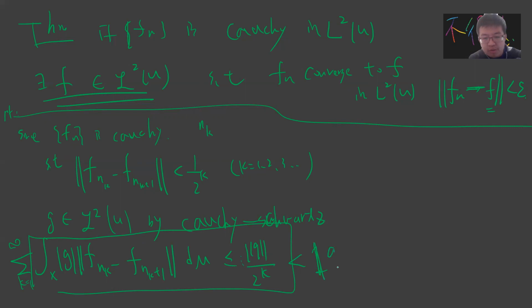Since g is in L2, this is finite. So what we get is a very strange expression, for any given g.